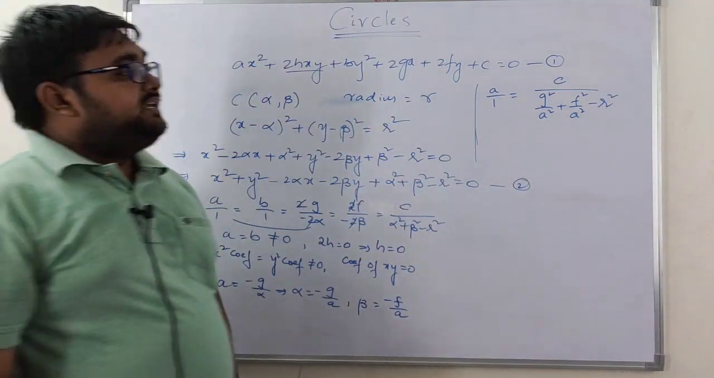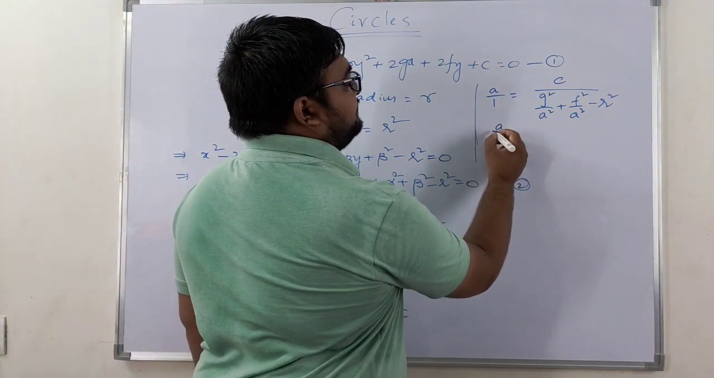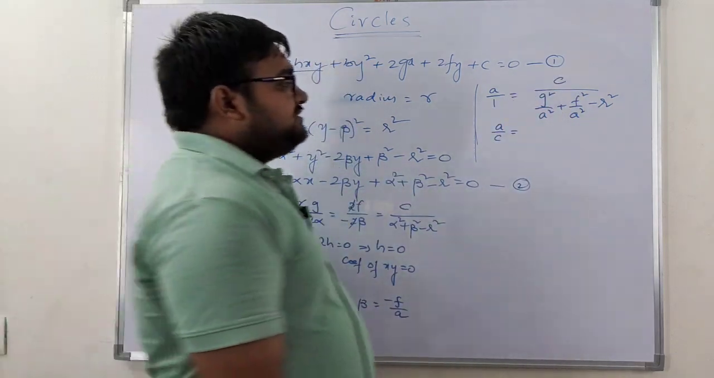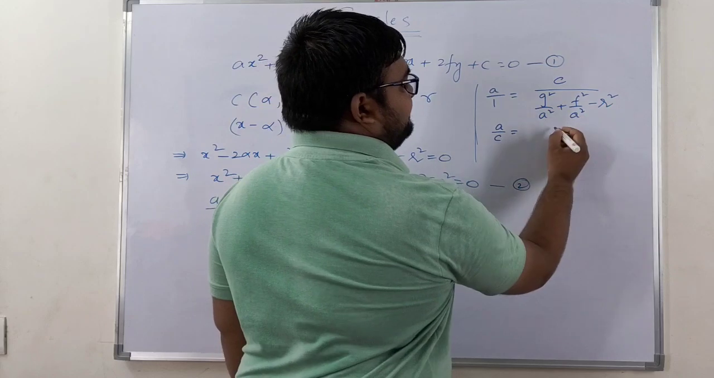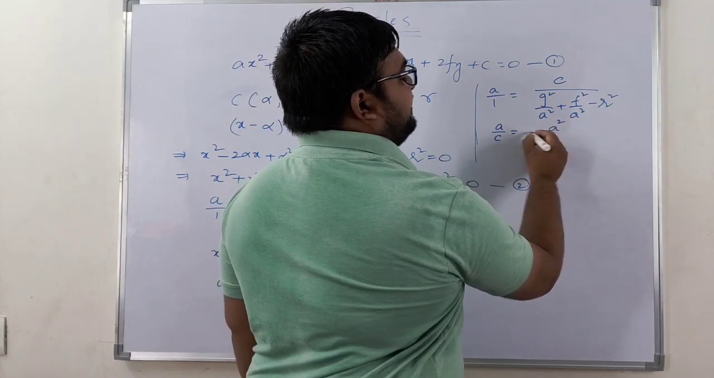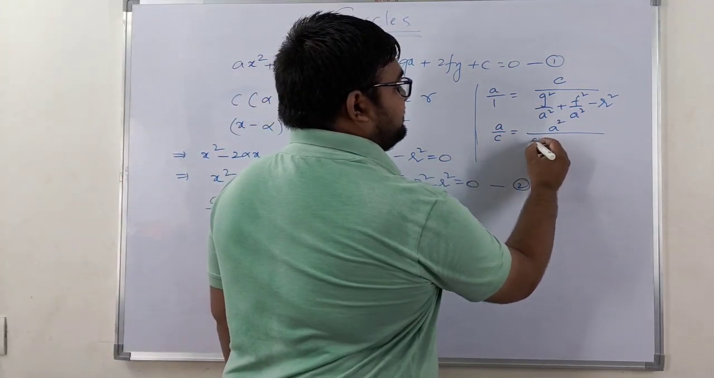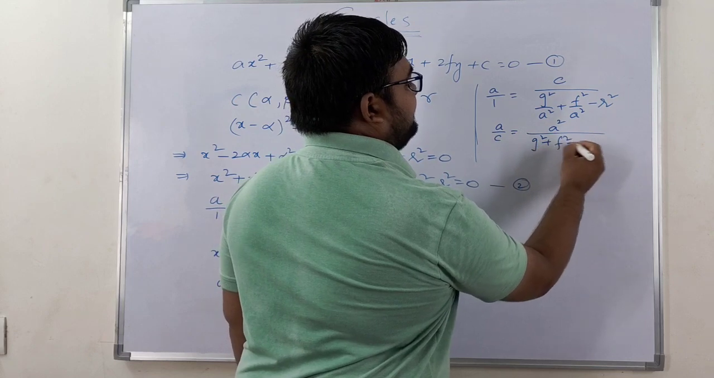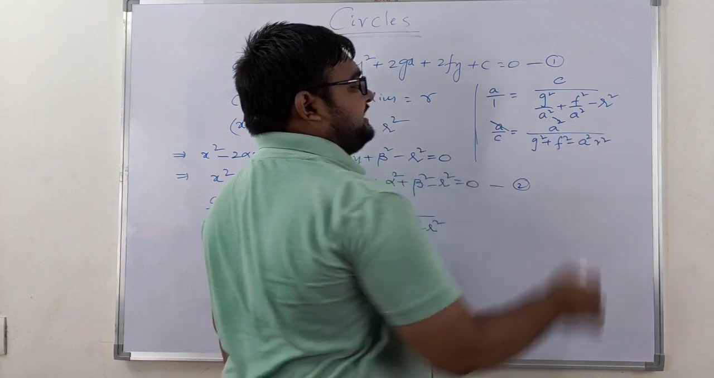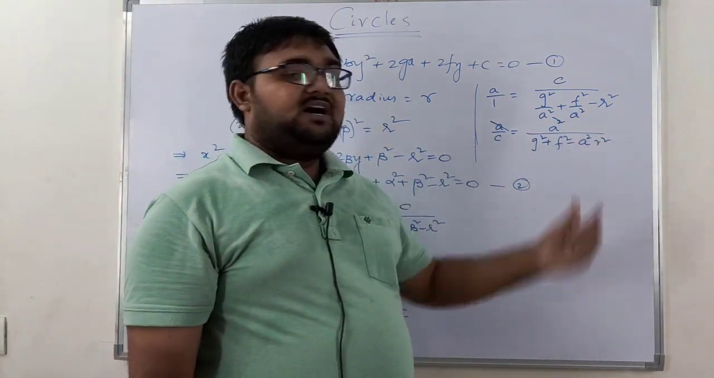Now if I take LCM, a by c is equal to, since I have transposed this c to here, so a by c is equal to, what is the LCM in the denominator, a square. Since it is a denominator's denominator, I can take it to the numerator. So from there I am going to get g square plus f square minus a square r square. So 1a gets cancelled in a square.